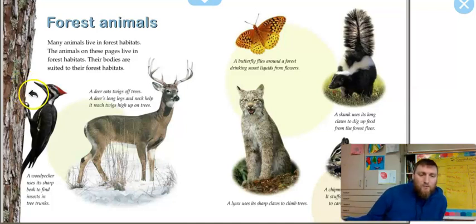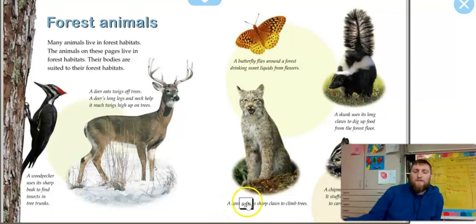Look at this. This is a woodpecker, and it says, a woodpecker uses its sharp beak to find insects in tree trunks. A deer eats twigs off of trees. A deer's long legs and neck help it reach twigs high up on the trees. A butterfly flies around a forest drinking sweet liquids from flowers.